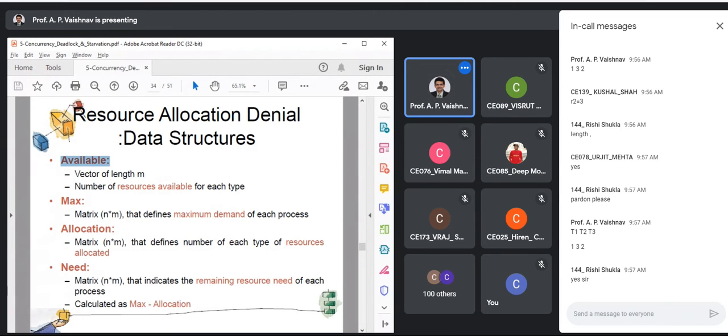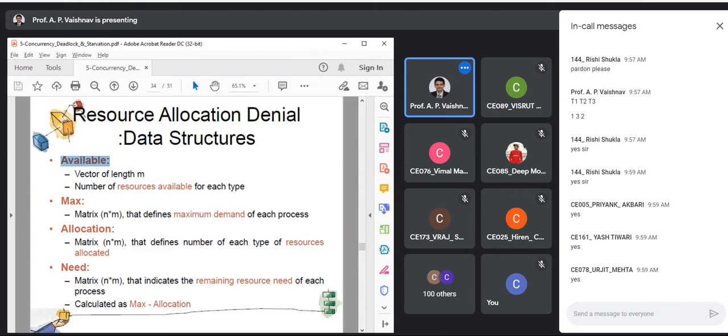Yes? Okay, fine. Now, Allocation, one more matrix. What are N and M over here? N is the number of processes and M is the types of resources, so that's why it is N cross M. We'll see the example very soon, don't worry. Allocation is again a matrix. Now, if Max is defining maximum requirement, what is Allocation going to be? It defines the current allocation, that is, how many resources of each type are allocated to which processes. So it is again a matrix, and we'll see the example of this also.